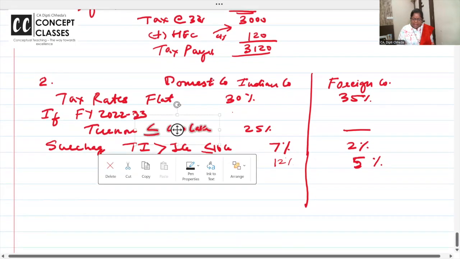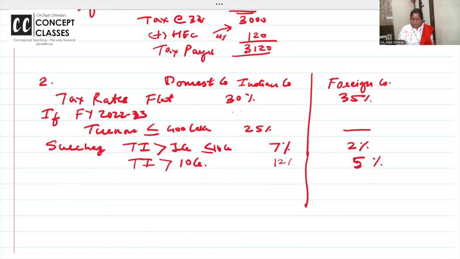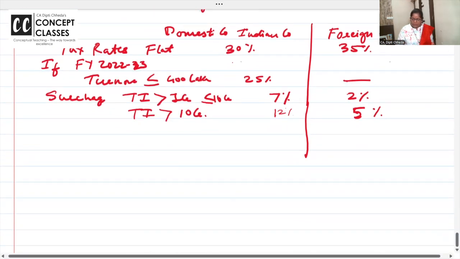Domestic company, the tax rates are low, 30%. Foreign company more, 35%. But here surcharge are 7 and 12%, there 2%. है ना? Right. All right.